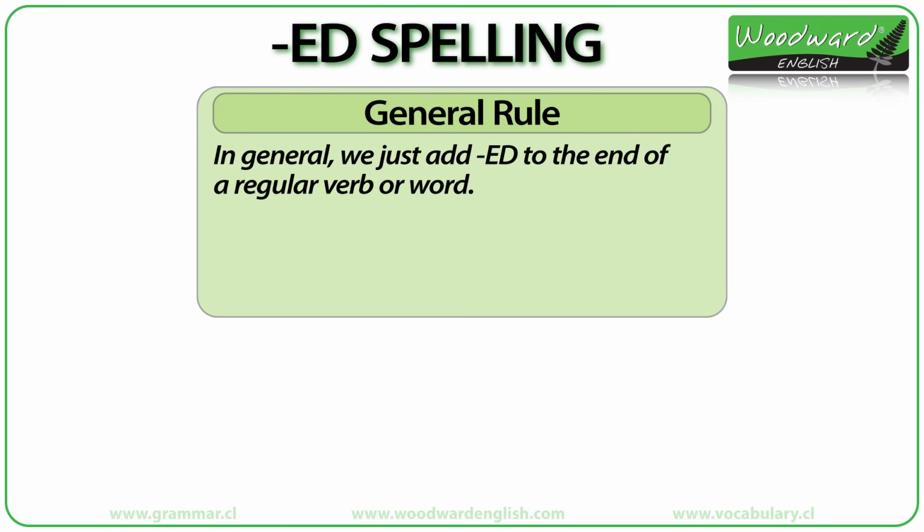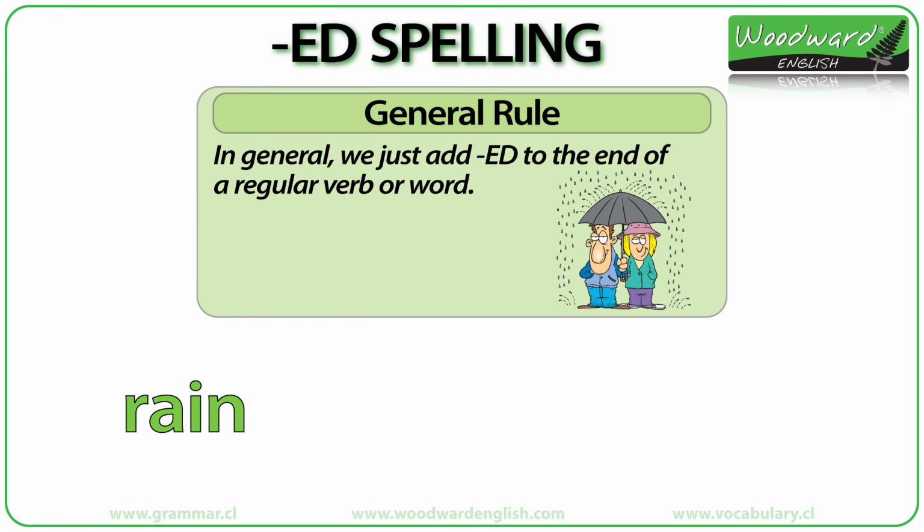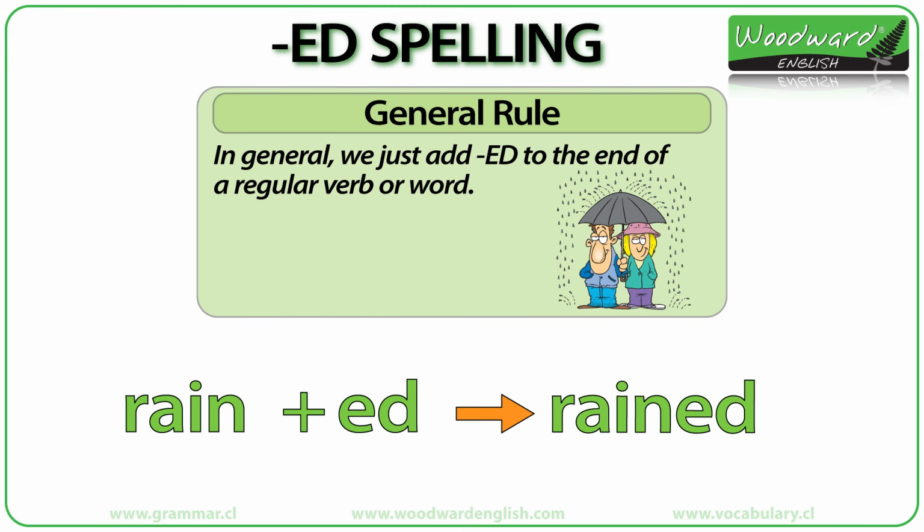In general, you just add ED to the end of a regular verb or word. For example, with the verb rain, we just add ED to the end and it becomes rained. Look at these regular verbs: rain, cook, wait.